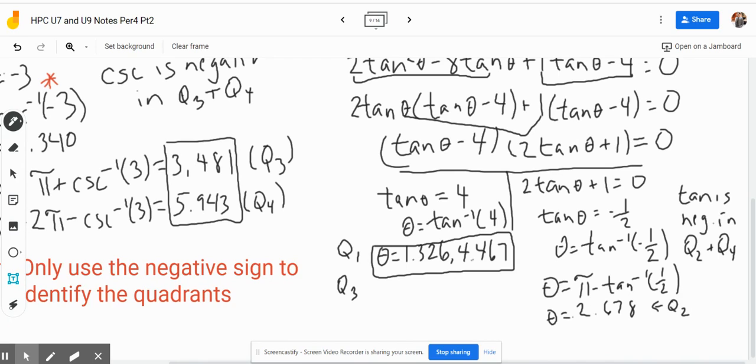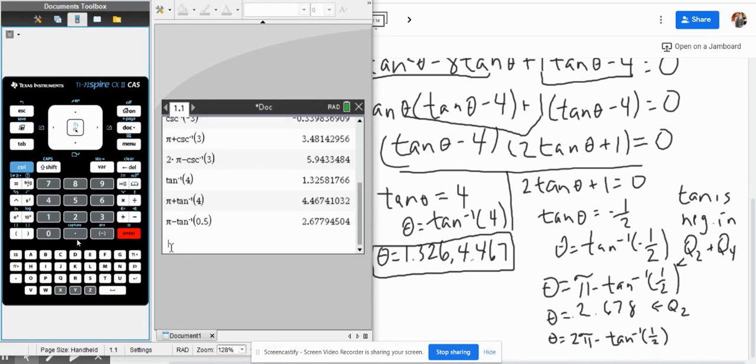And then in quadrant 4, we're going to do theta is equal to 2 pi minus tan inverse of a half. Actually, what I can do is this. Let's copy and paste this, and then just do 2 pi, and then control enter. So it's 5.8. This will round up to 5.820.